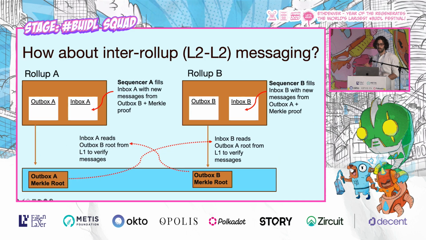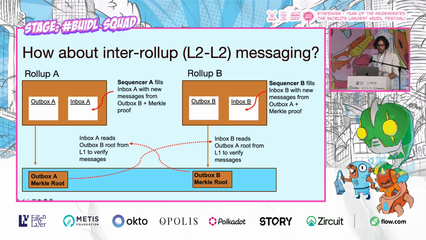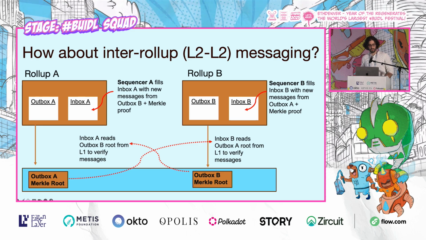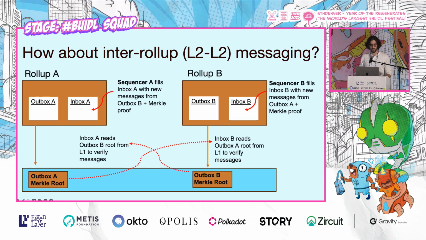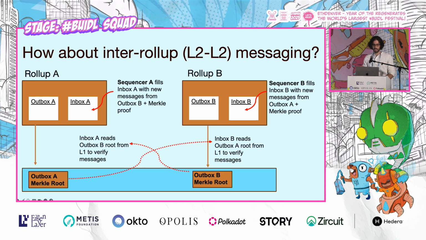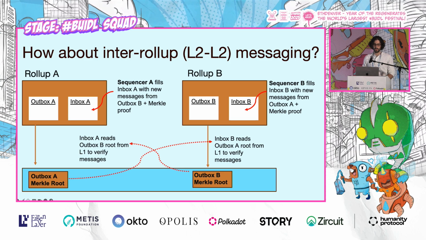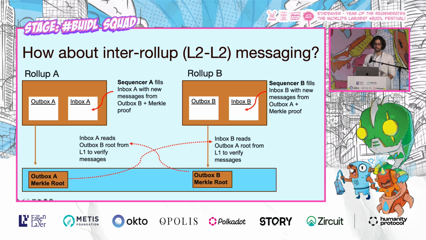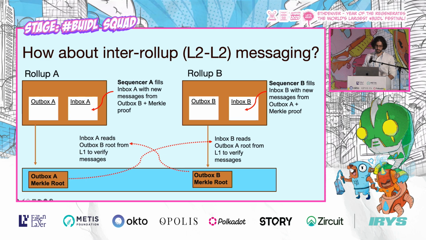What about inter-rollup messaging, L2 to L2? Well, it is actually possible for rollups to communicate through the shared L1. For example, each rollup could have an outbox and an inbox. The sequencer of that rollup can fill the inbox with new messages from the outbox of the other rollup once those messages have been reflected in a finalized state of that rollup on the L1.